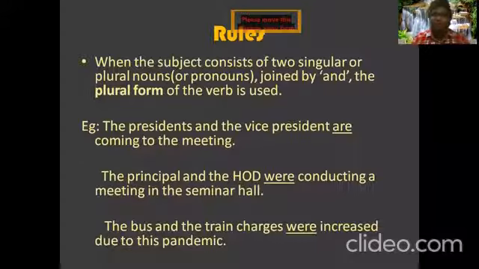The first rule is here. Don't get confused when we go through the rules. Try to take a note and jot them down, so that you can easily understand what each rule talks about. The first rule: when the subject consists of, don't forget, the structure is subject plus verb plus object. Subject, verb, and the object.